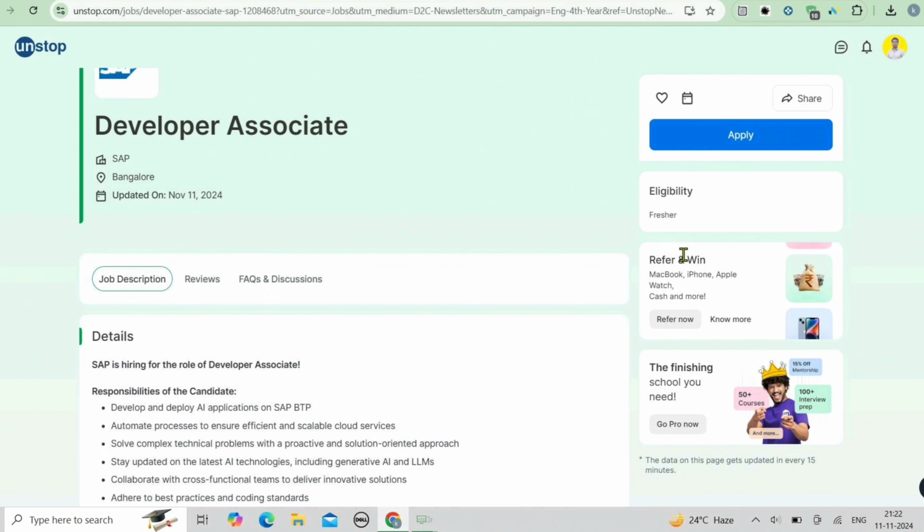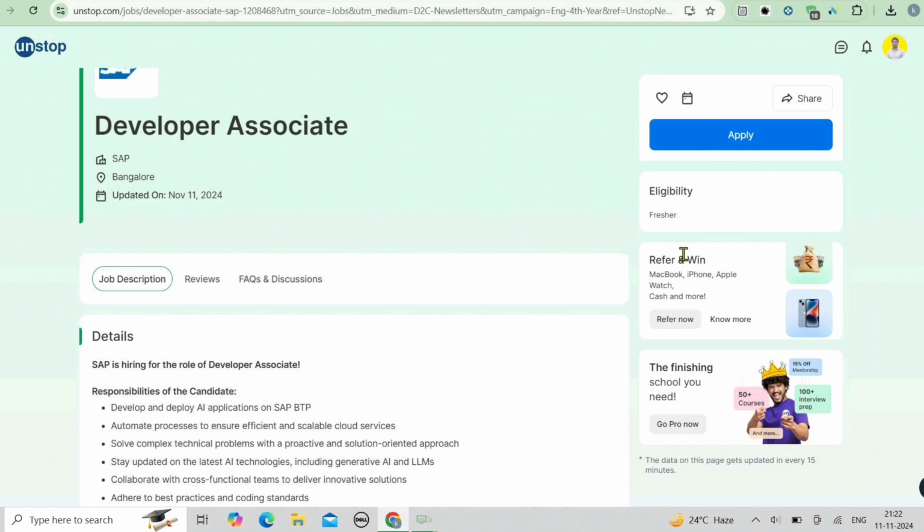Now coming to the role, SAP is a global leader in enterprise software. It is looking for a developer associate. In this role, you will work on developing and deploying AI applications on the SAP Business Technology Platform, and also automate processes and solve complex technical challenges. It is an amazing chance to join a fast-paced team and contribute to cutting-edge technologies in AI as well as cloud services.